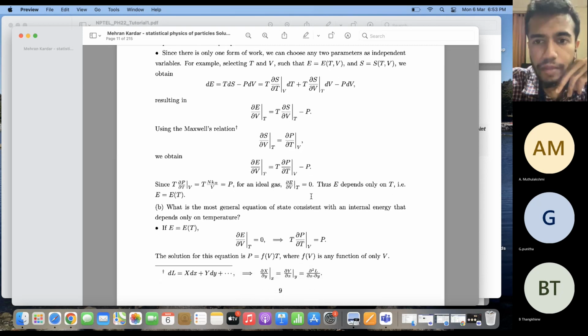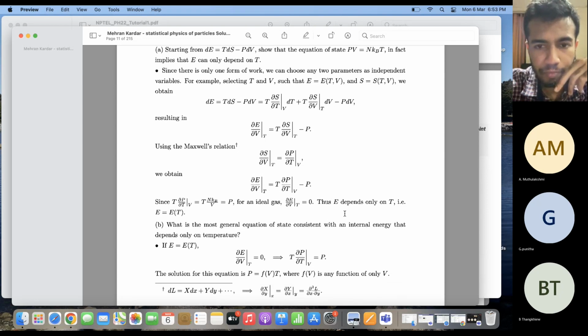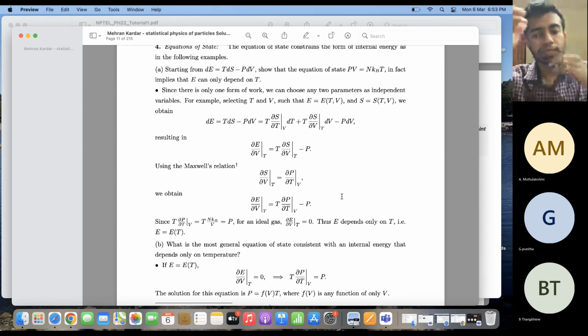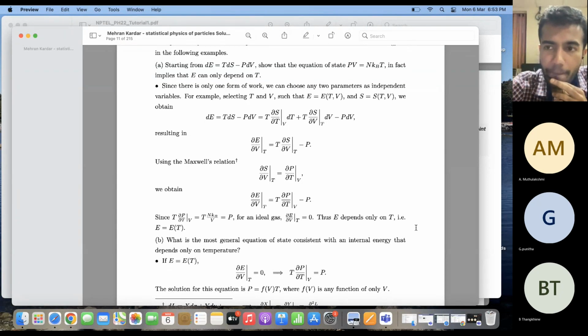Okay, now if I use my ideal gas equation PV equal to NKT, and then I calculate del P del T from this equation, what you will find is that this term becomes equal to P. And so this thing becomes equal to 0. As a result, E depends only on T, sorry, and not on volume. In this way, starting from the first law of thermodynamics, you can show that the internal energy of an ideal gas depends only on temperature and nothing else. So, is this clear?